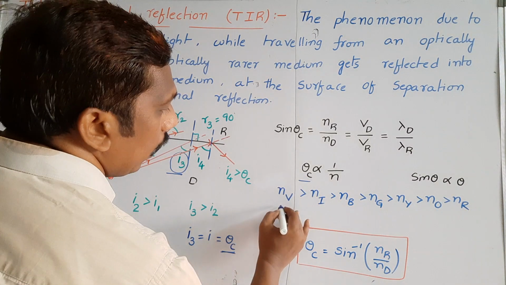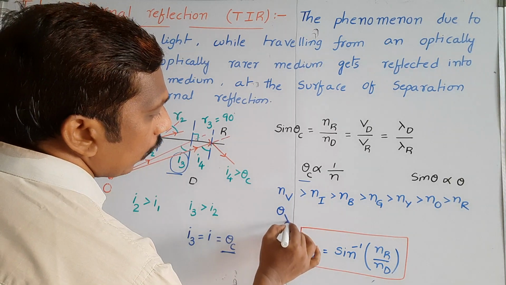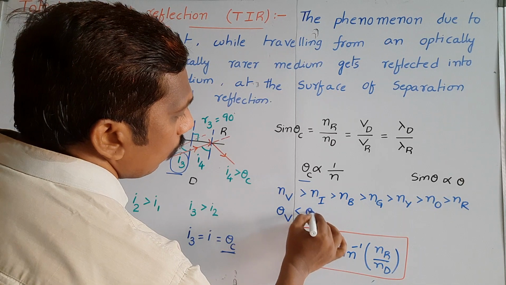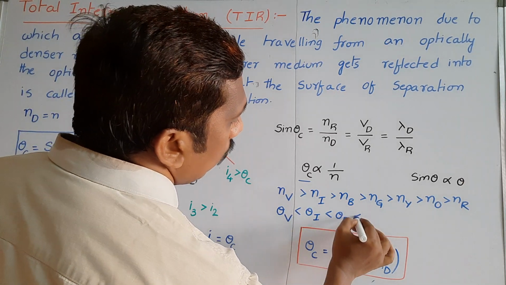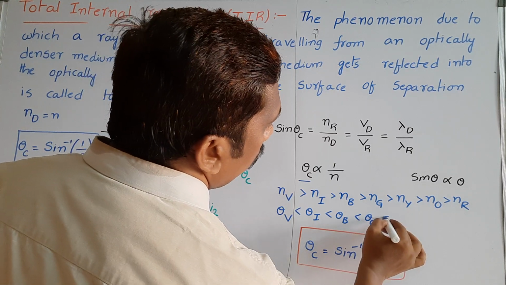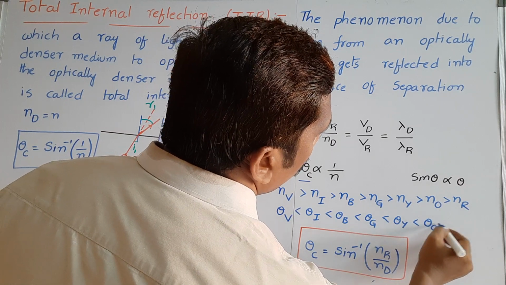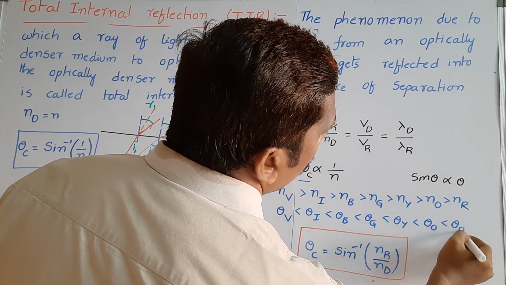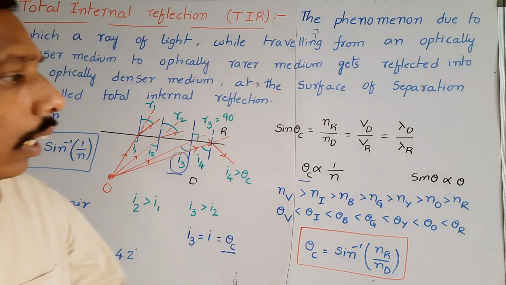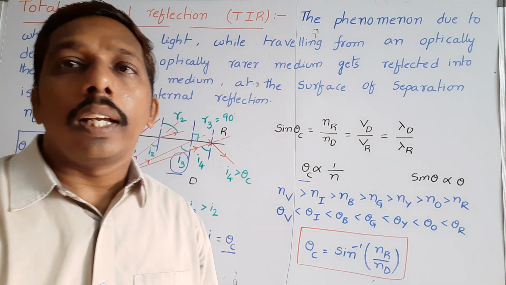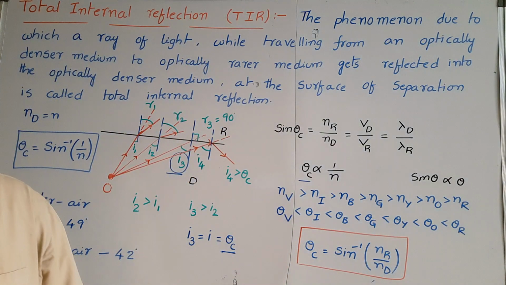Since the critical angle is inversely proportional, the critical angle for violet is less than indigo, is less than blue, is less than green, is less than yellow, is less than orange, is less than red. So the critical angle is more for red color and less for violet color.